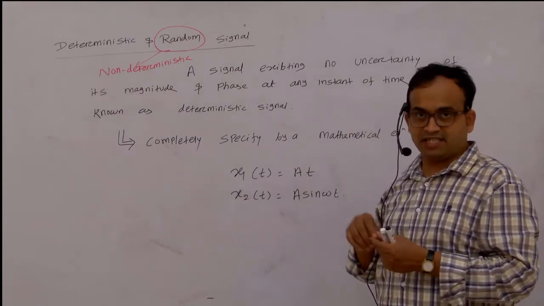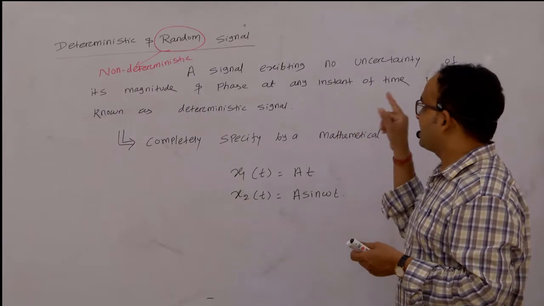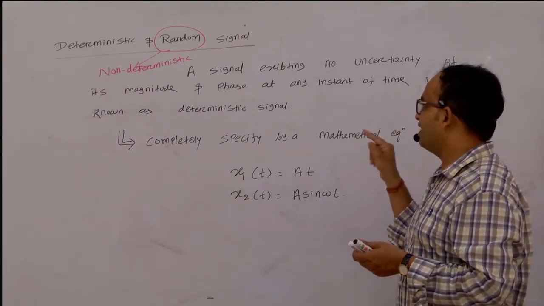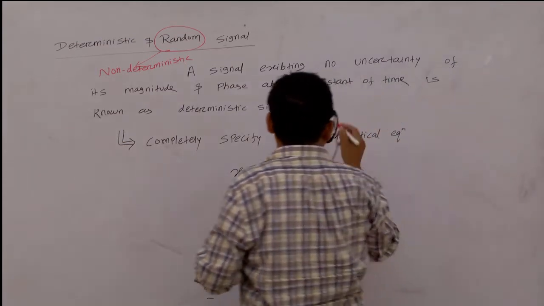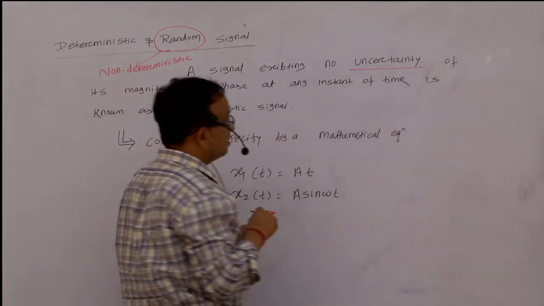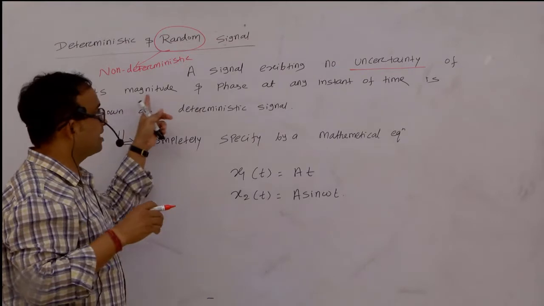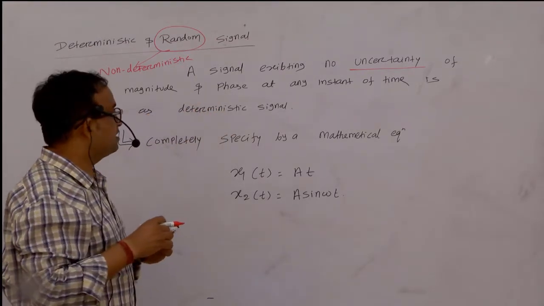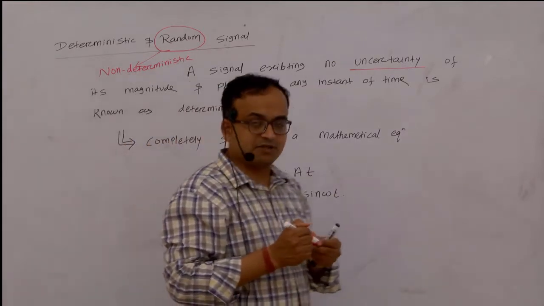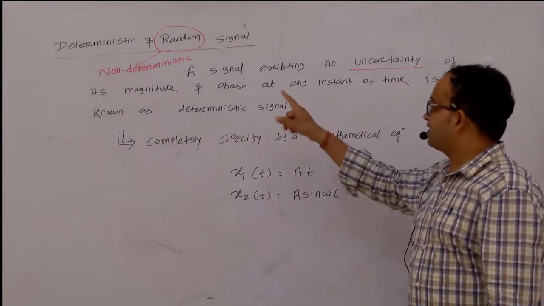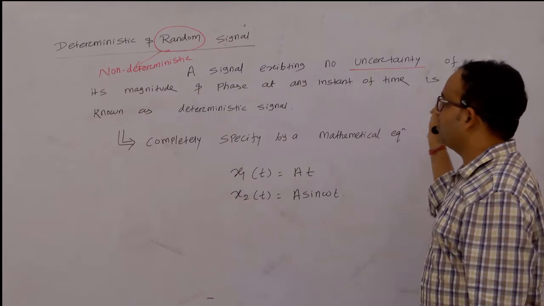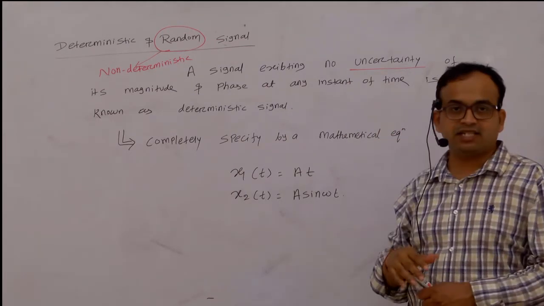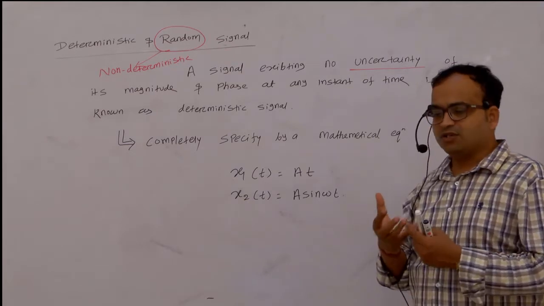So what is a deterministic signal? A signal exhibiting no uncertainty of its magnitude and phase. First thing is no uncertainty of its magnitude and phase at any instant of time. So this is the definition. Again I am telling the definition: a signal exhibiting no uncertainty of its magnitude and phase at any instant of time is known as the deterministic signal.